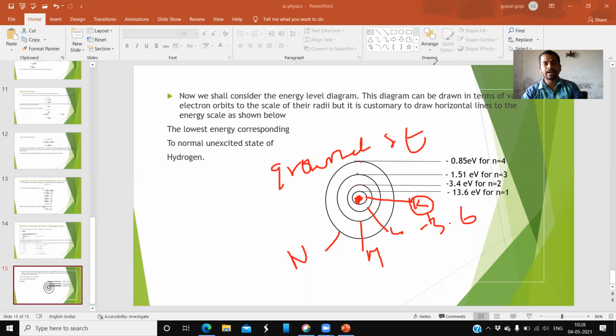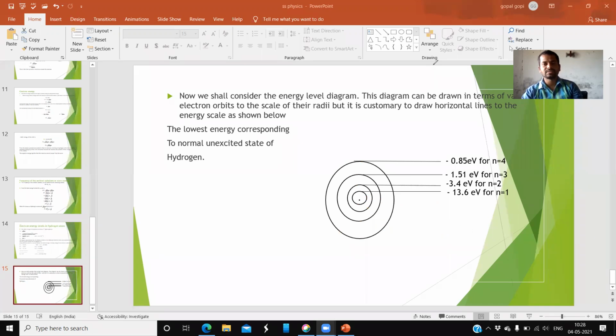So this is about the hydrogen atomic spectra.